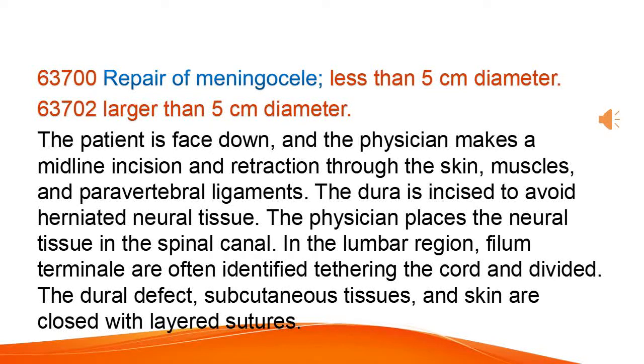The patient is face down, and the physician makes a midline incision and retraction through the skin, muscles, and paravertebral ligaments. The dura is incised to avoid herniated neural tissue. The physician places the neural tissue in the spinal canal. In the lumbar region, filum terminale are often identified tethering the cord and divided. The dural defect, subcutaneous tissues, and skin are closed with layered sutures.